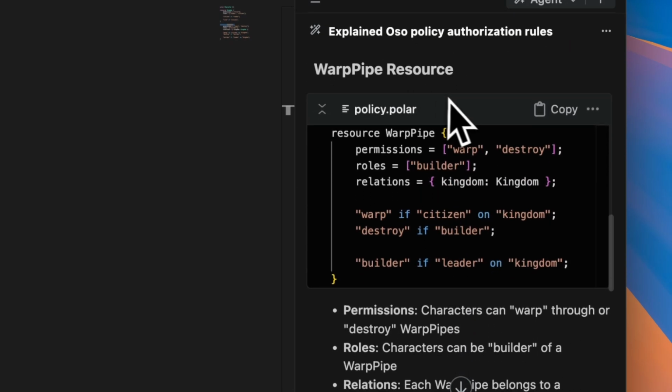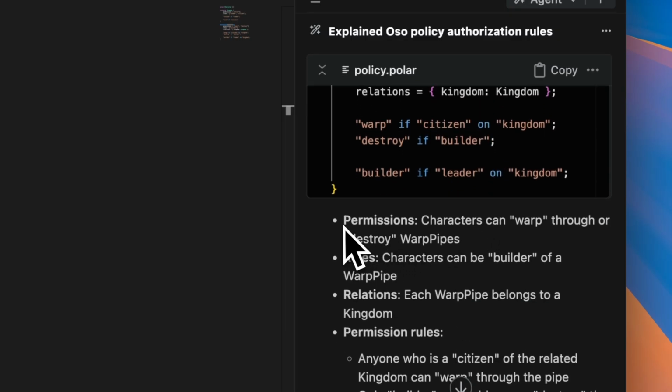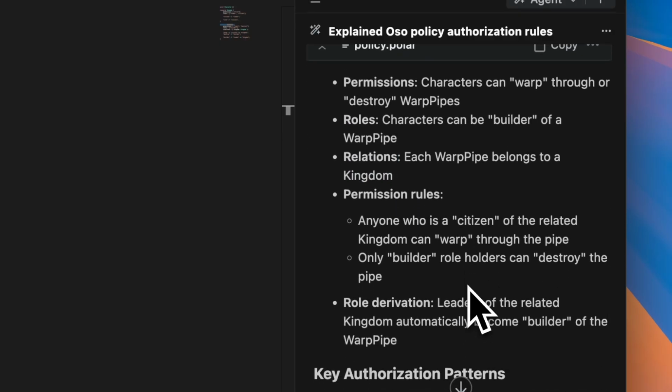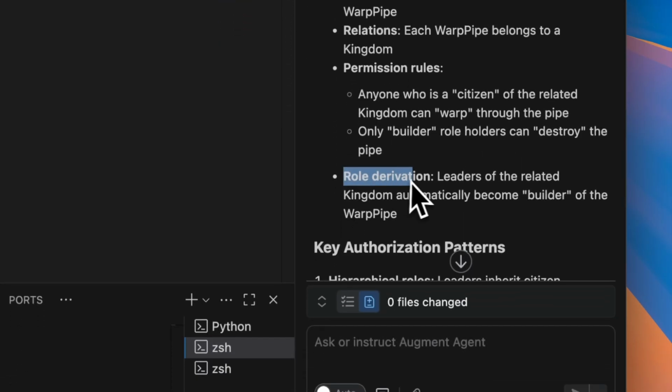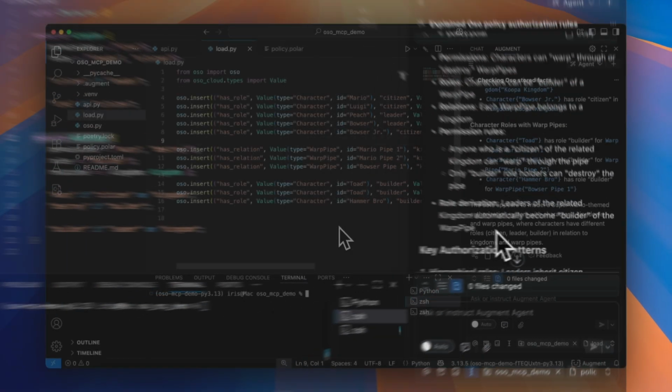We also have a warp pipe resource. Here we have permissions, roles, and also relations. Each warp pipe belongs to a kingdom. In our permission rules, anyone who is a citizen of the related kingdom can warp through the pipe, but only builder role holders can destroy the pipe. And a small caveat is that leaders of the related kingdom automatically become builders of the warp pipe.